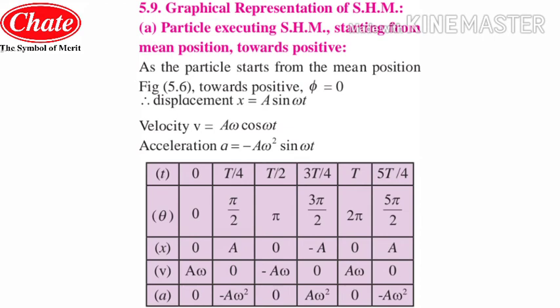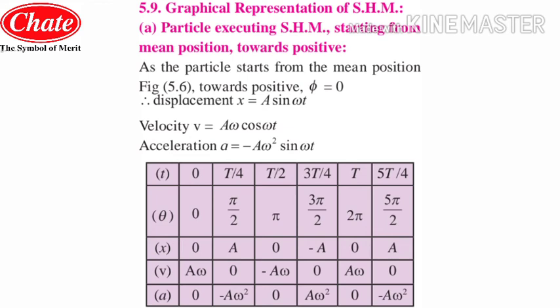Further we will put the value as pi. So sine of 180 is 0 as we know, so the entire term, that is displacement, will become 0, and so on. Then you will put the value of 3 pi by 2, then you will get the negative side, so it will be minus a. Then further you will put the value of 2 pi, which is 360, means sine 0 is 0, so the entire displacement will be 0. Then again you will put the value of 5 pi by 2, then you will get the value of displacement, it is 1, so it will be a.